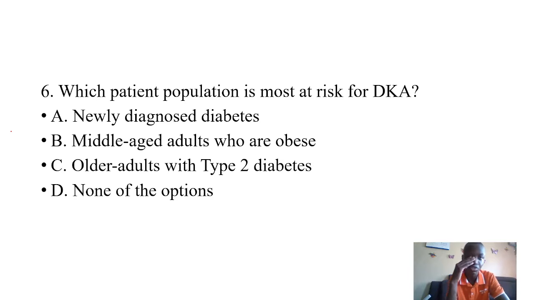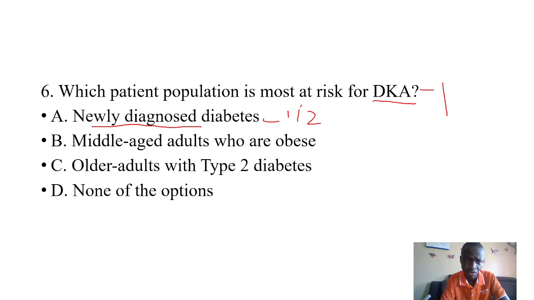Next, it talks about which patient population is most at risk for developing diabetic ketoacidosis. Always remember, once you see this aspect of DKA, think of type 1. And we've always said type 1 mainly affects young people. So we can come back to our answers. It talks of newly diagnosed diabetes. So at this point we are thinking of what? For newly diagnosed, it can be either type 1 or type 2 DM.